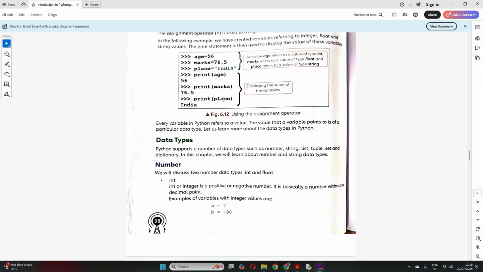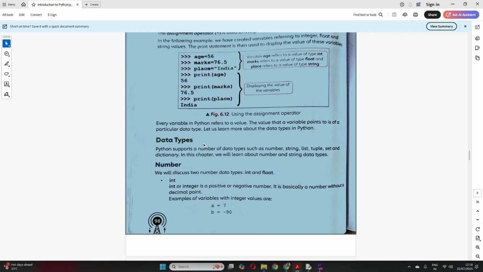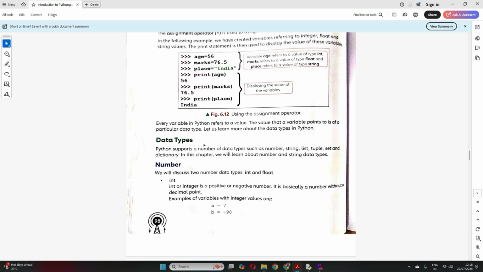Okay, students, now let's try to understand what a data type is. Try to understand all these things very nicely. These are very basic things like keywords, identifiers, variables, data types. They are used in any other programming language, not only Python. These are the very basics of any programming language, so be very clear with all this. Now let's try to understand what a data type is.